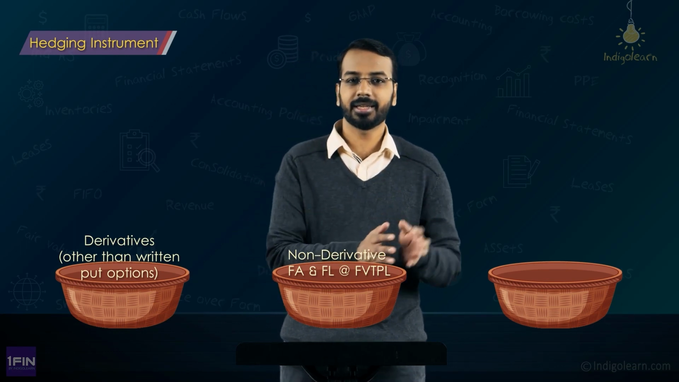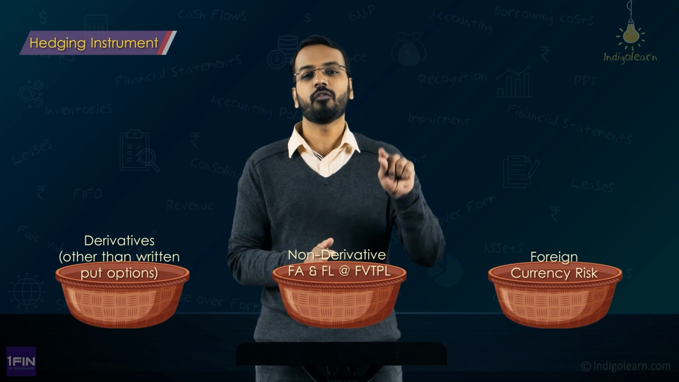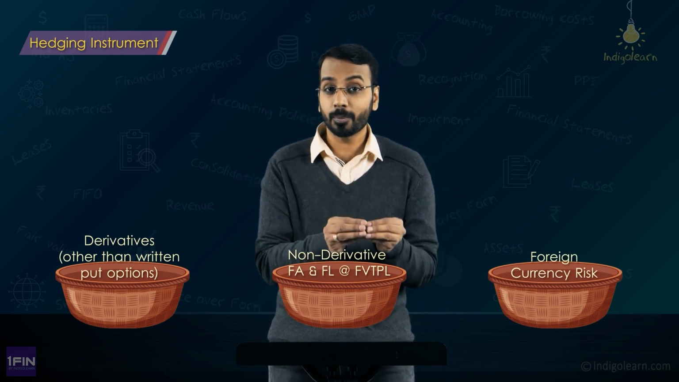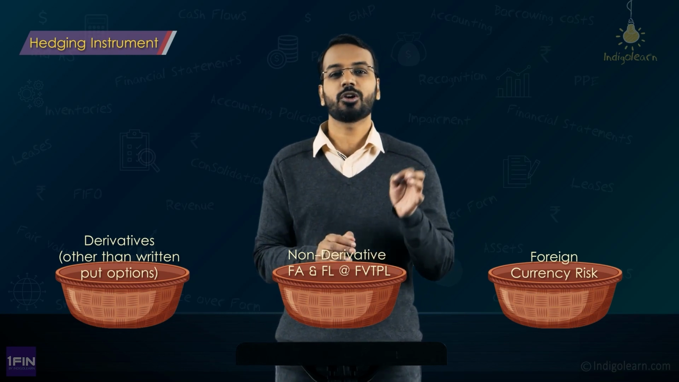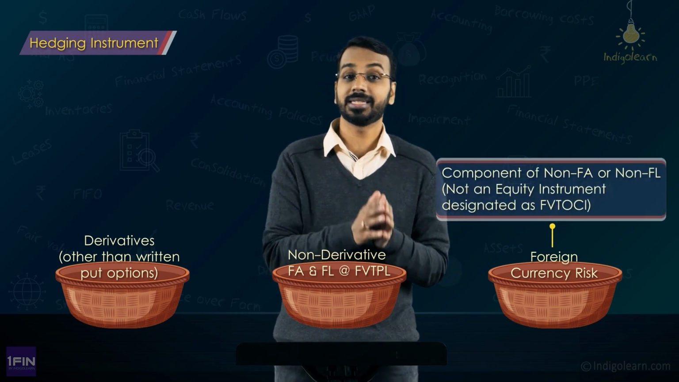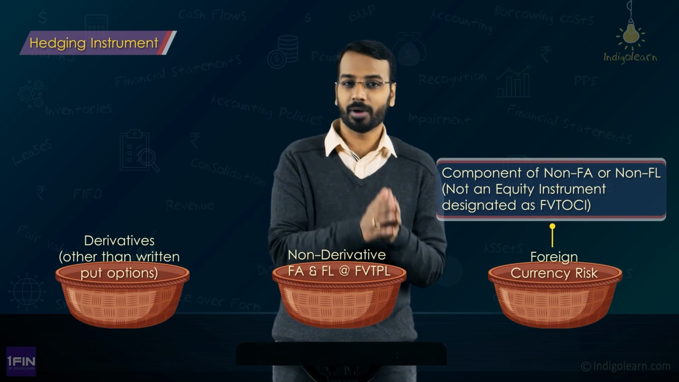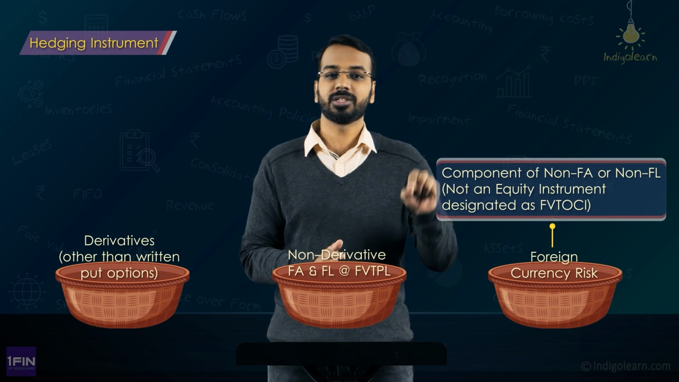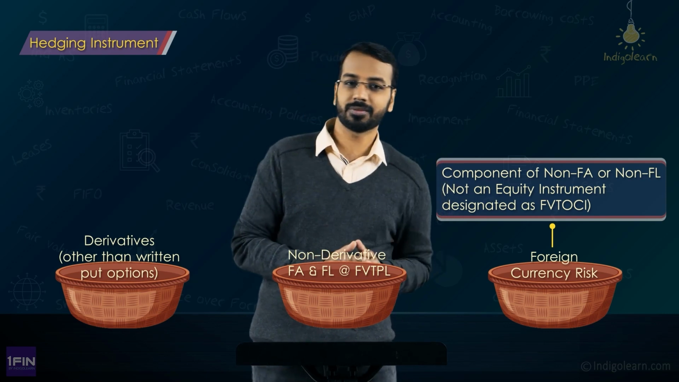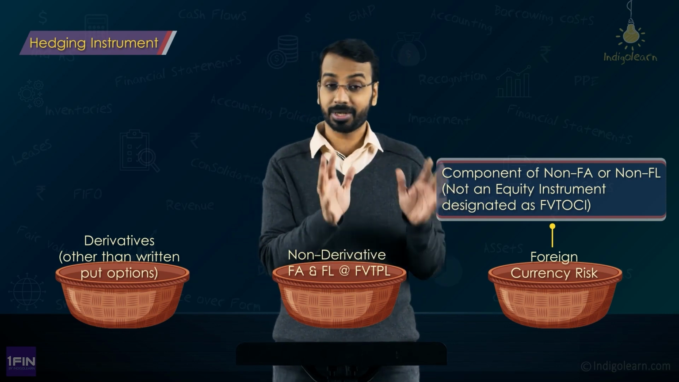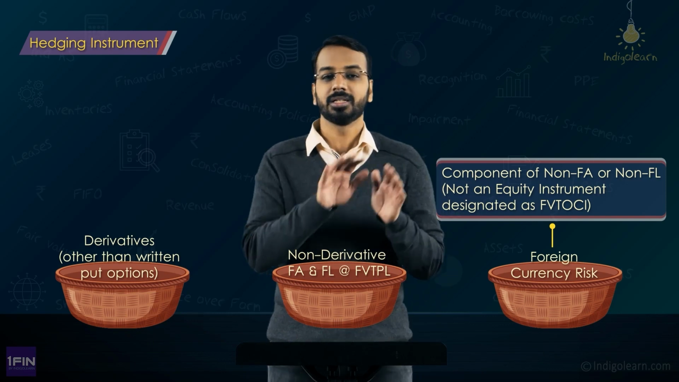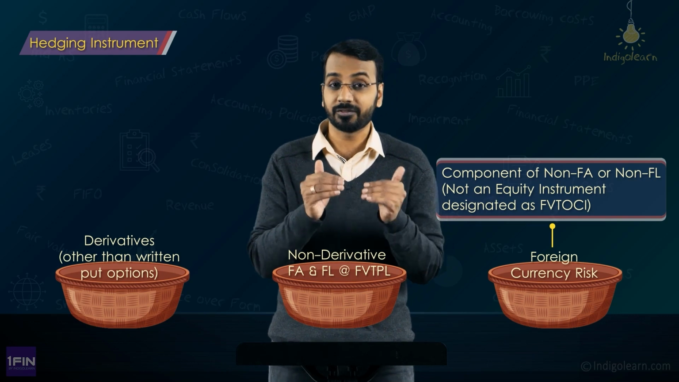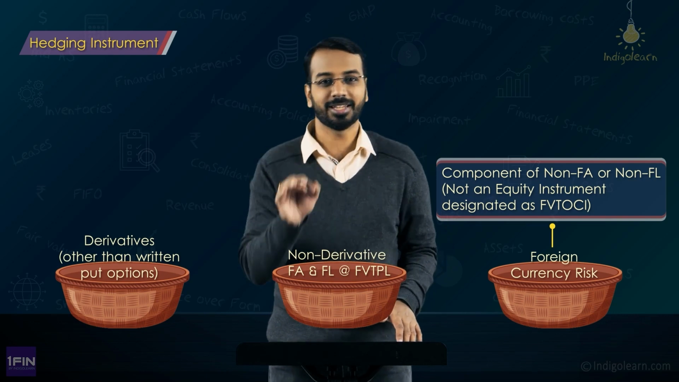Now coming to the third category, which is related to foreign currency risk. What the standard says is, for a foreign currency risk, a component of a non-financial asset or a non-financial liability can be designated as hedging instrument, provided that it is not an equity instrument which is classified as measured at fair value through other comprehensive income. So, the second and the third points are pretty much related. The only thing you need to understand is generally a non-derivative financial asset and non-derivative financial liability, if measured at FVTPL, can be designated as hedging instrument.